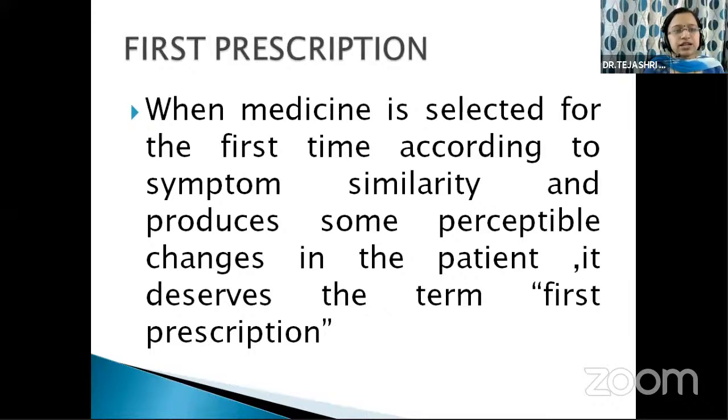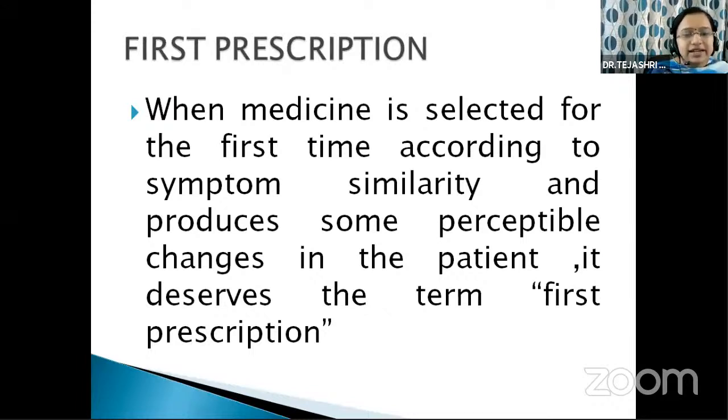Next is to know what the second prescription means. First, we have to clear our concept about the first prescription. What is a first prescription? When medicine is selected for the first time according to symptom similarity and produces some perceptible changes in the patient, it deserves the term first prescription.